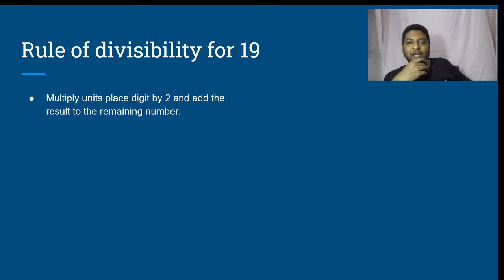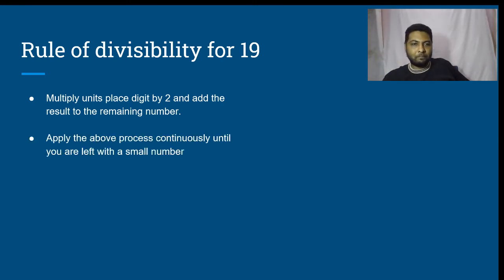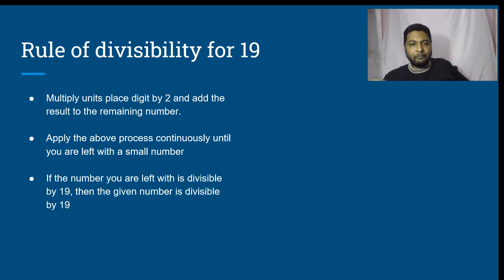Multiply the units place digit by 2. Add the result to the remaining number. Apply the above process continuously until you are left with a small number. If the number you are left with is divisible by 19, then the given number is divisible by 19.